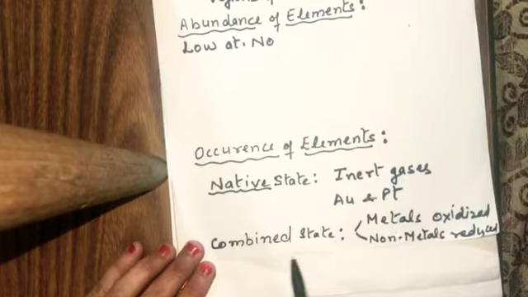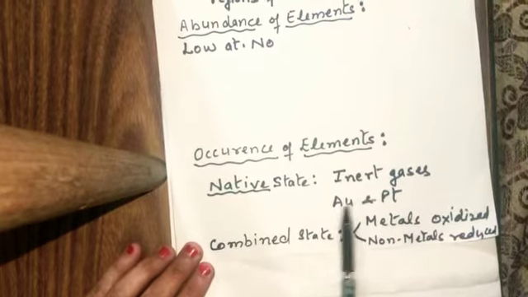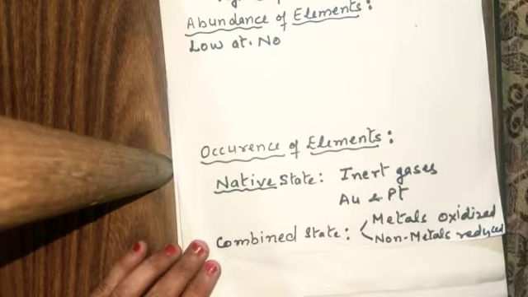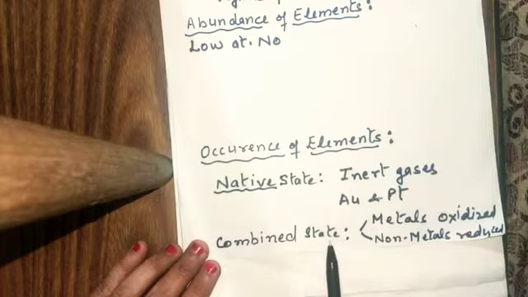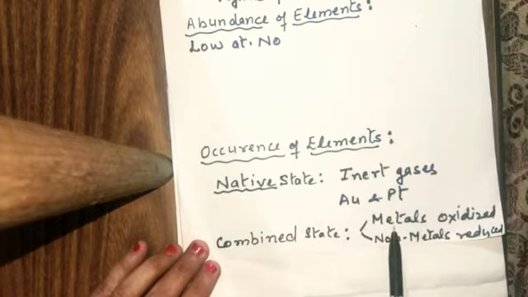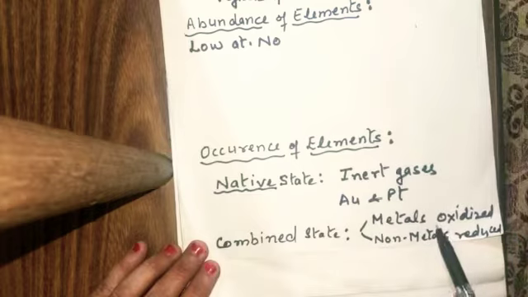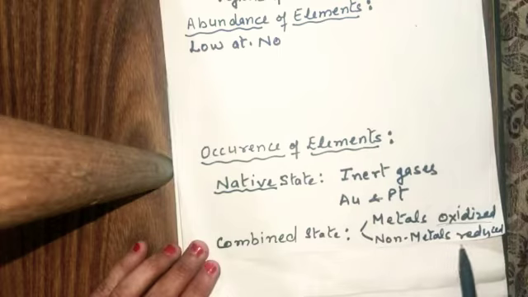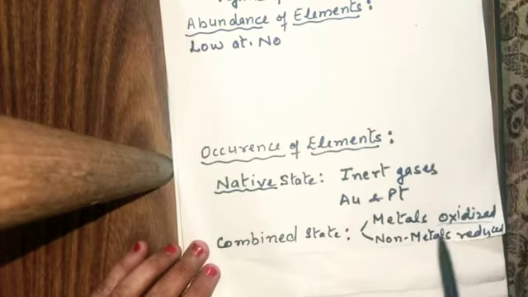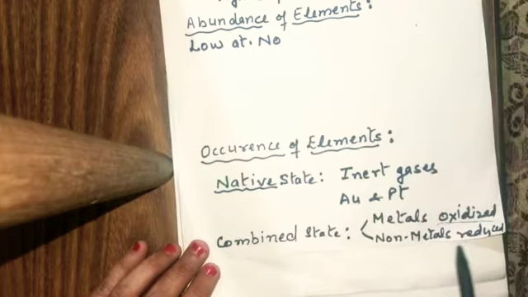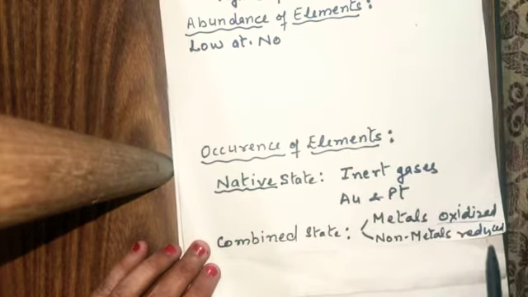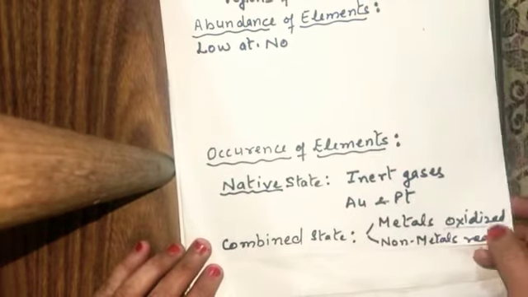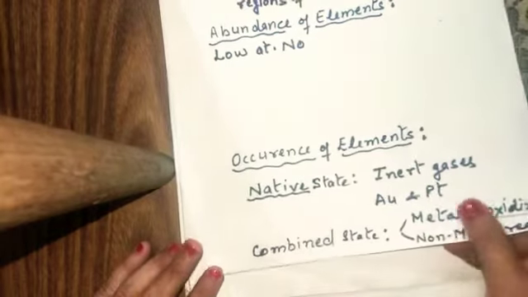Now, elements mostly exist in the combined state. As the native state elements are very small, they are least in number, and rest of all the elements exist in the combined state. And in combined state, metals mostly exist in the oxidized form, and non-metals exist in the reduced form, because metals give the electron and become oxidized, and non-metals gain the electron and get reduced.